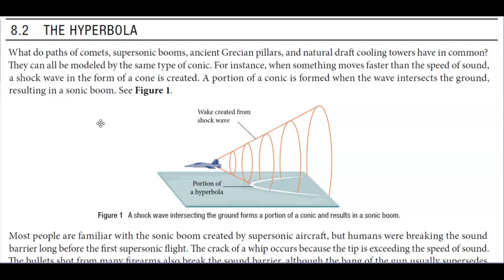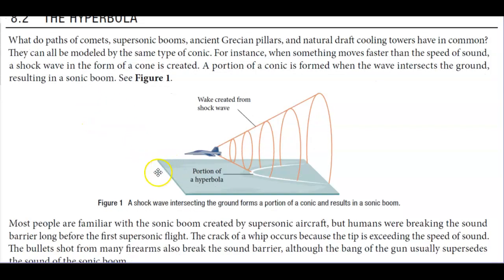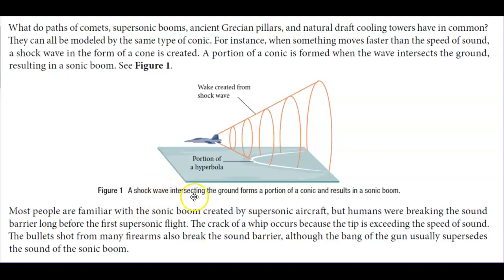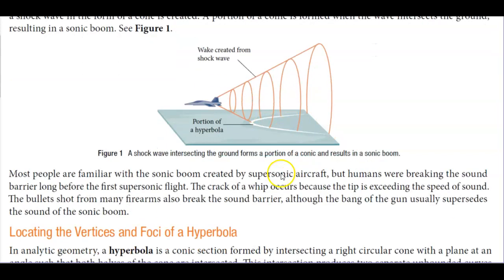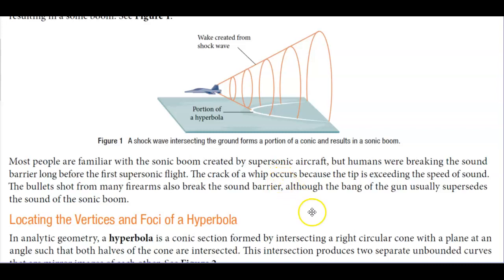cone is created. A portion of a conic is formed when the wave intersects the ground, resulting in a sonic boom, as you can see here in figure 1. So a shock wave intersecting the ground forms a portion of a conic and results in a sonic boom. Now, most people are familiar with the sonic boom created by supersonic aircraft, but humans were breaking the sound barrier long before the first supersonic flight.